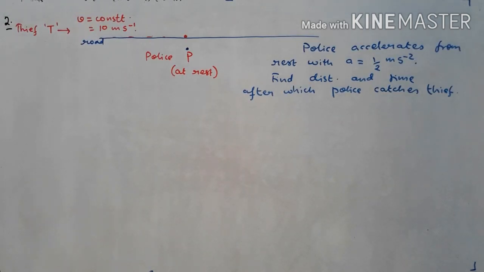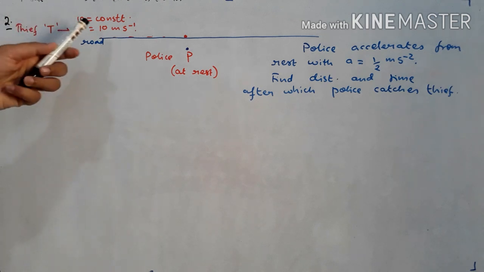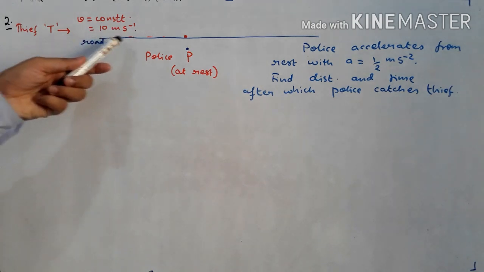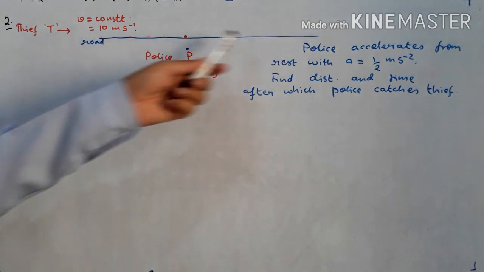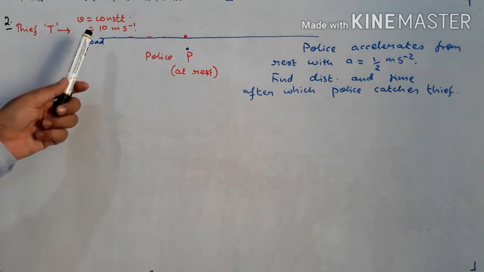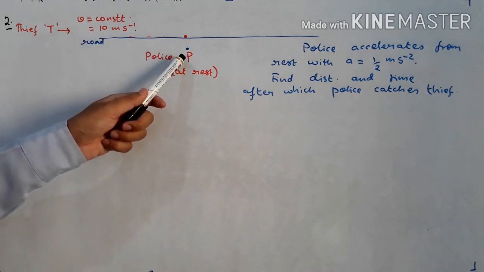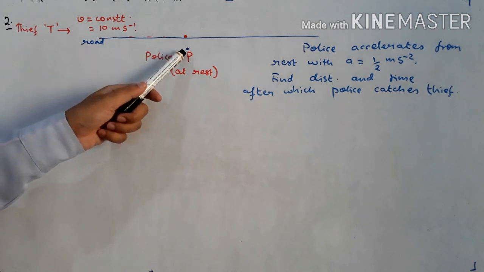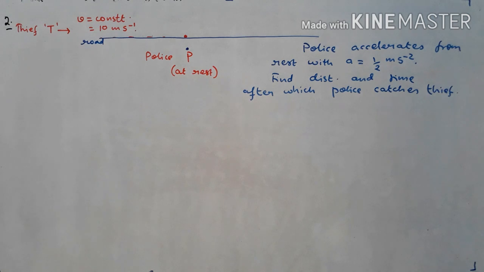Let me explain the question first. There is a thief which I will represent as T. It's moving on some vehicle at a constant speed of 10 meters per second on a straight road. This blue line represents the road. There is a police jeep. Police I will be representing it as P. They are waiting, they are standing at rest at some point P.